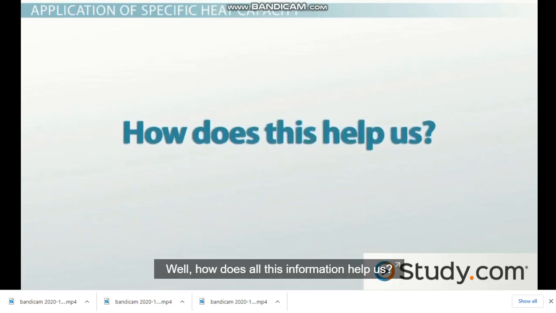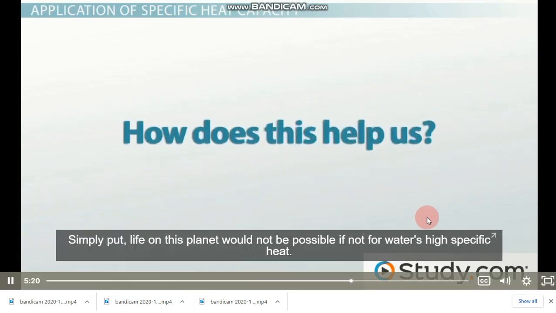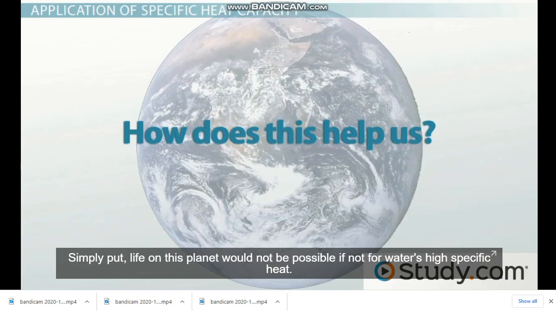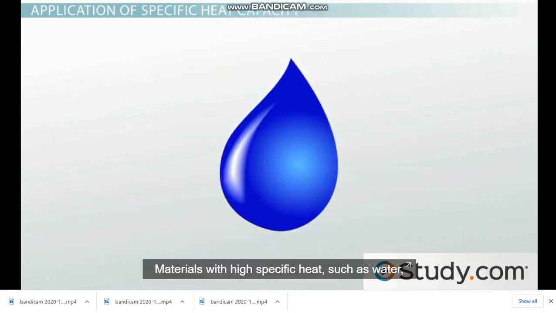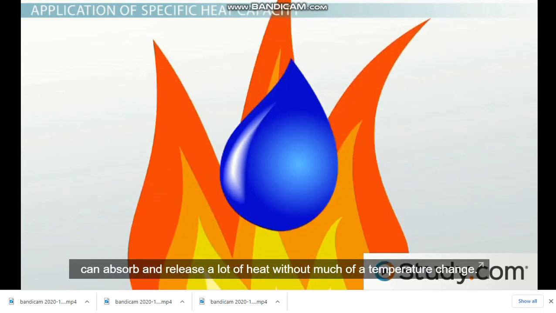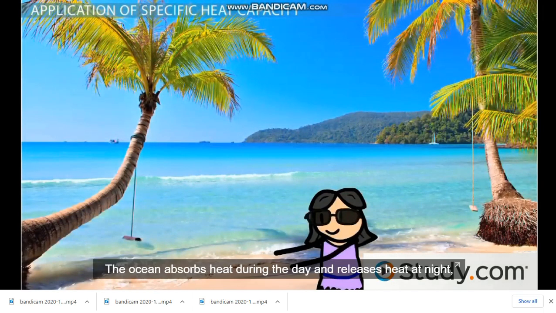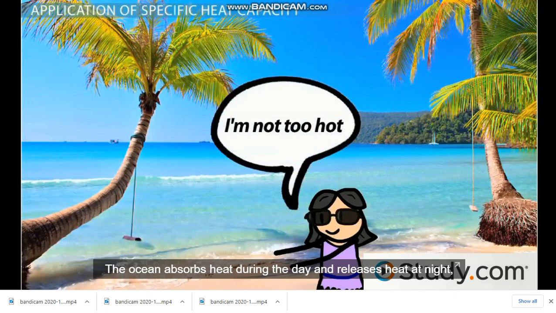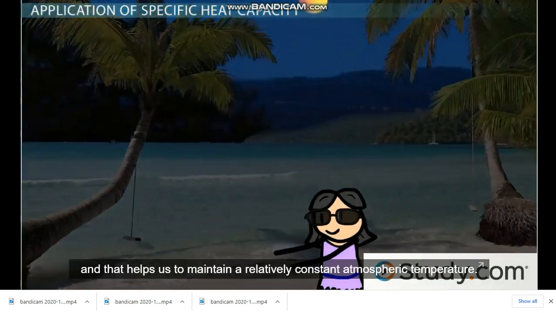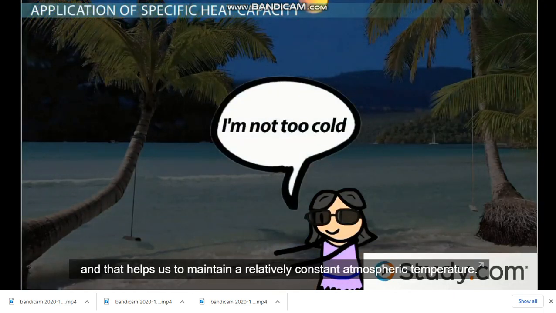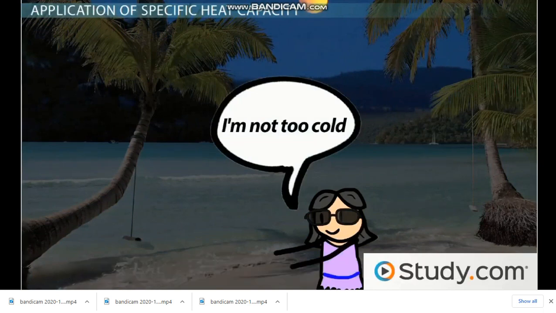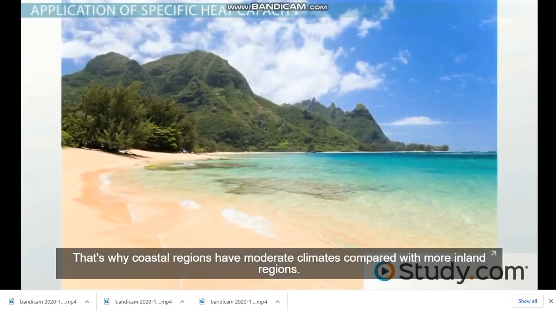Well, how does all this information help us? Simply put, life on this planet would not be possible if not for water's high specific heat. Materials with high specific heat, such as water, can absorb and release a lot of heat without much of a temperature change. Let's consider the ocean. The ocean absorbs heat during the day and releases heat at night, and that helps us to maintain a relatively constant atmospheric temperature. That's why coastal regions have moderate climates compared with more inland regions.